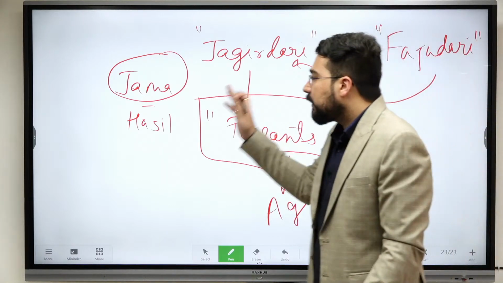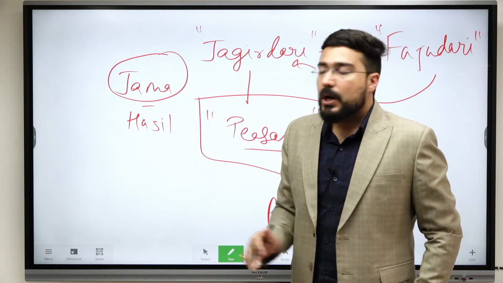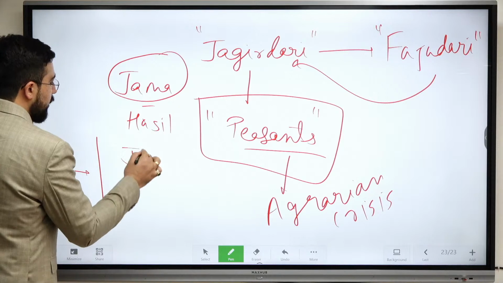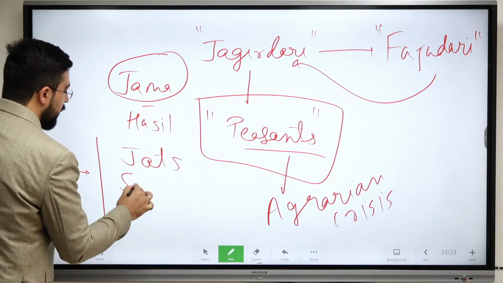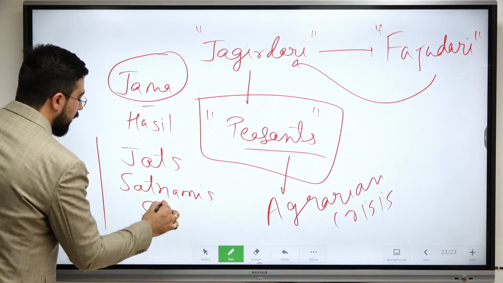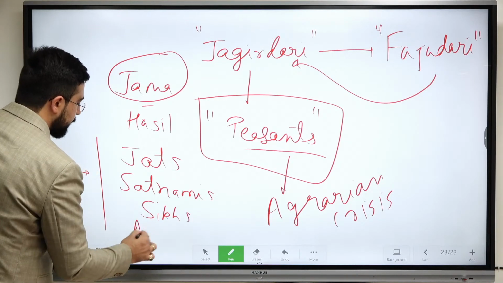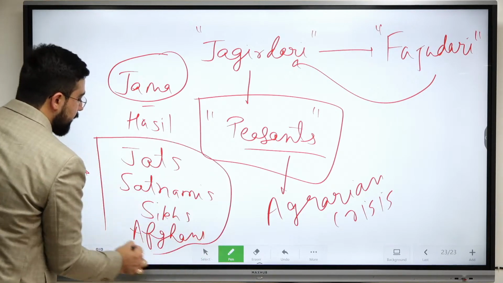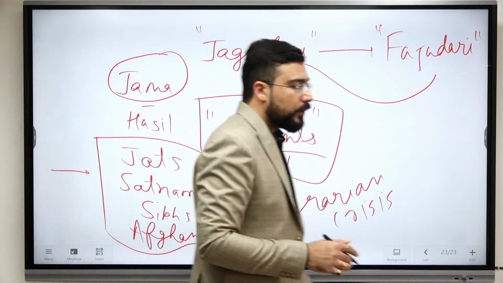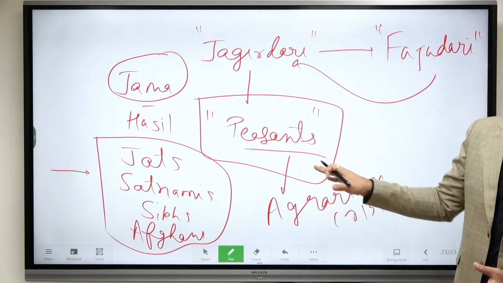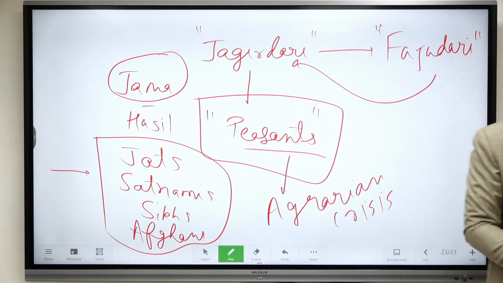And this affected the political and social fabric. So we have a large number of agricultural people who revolted, like Jats, Satnamis, Sikhs, as well as Afghans. So all these four political crises were happening because of the agrarian crisis. Mention this, you can add this to the handout.